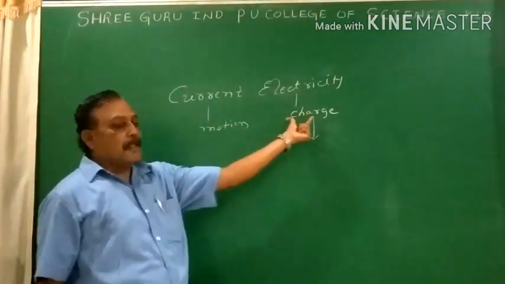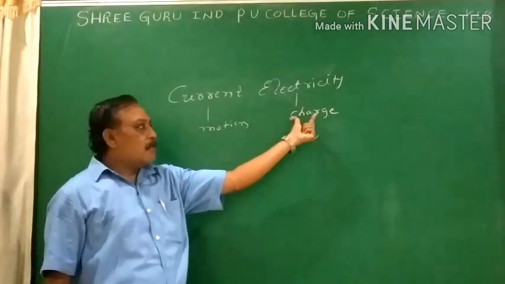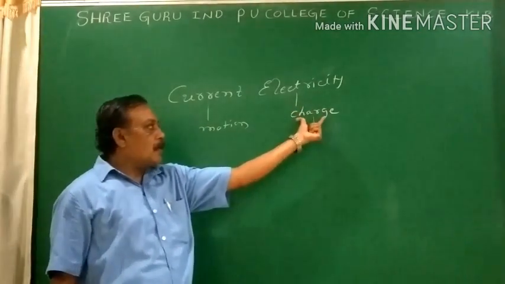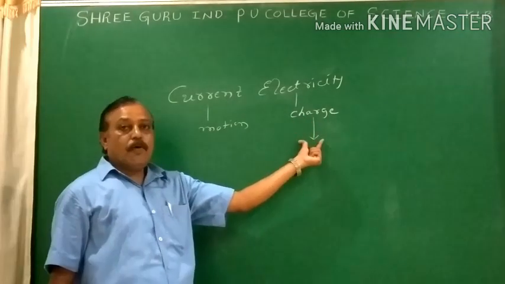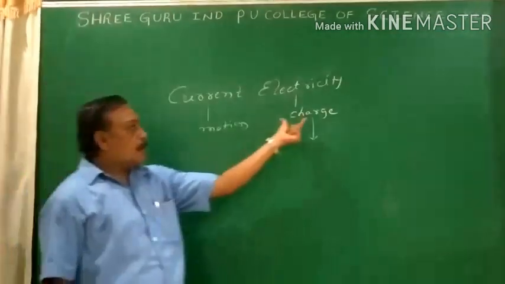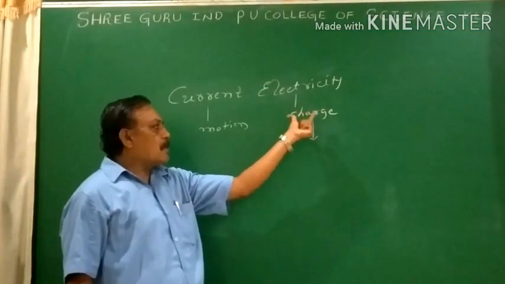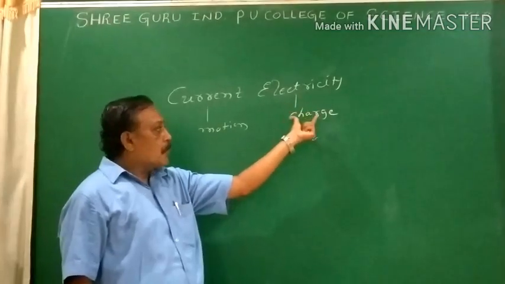Charge is a fundamental quantity. Already we have studied it in electrostatics. Charge is a fundamental quantity due to which electric and other electrical effects are observed. How to get the charge? Where does the charge exist? Charge exists everywhere. So charge is a fundamental quantity.